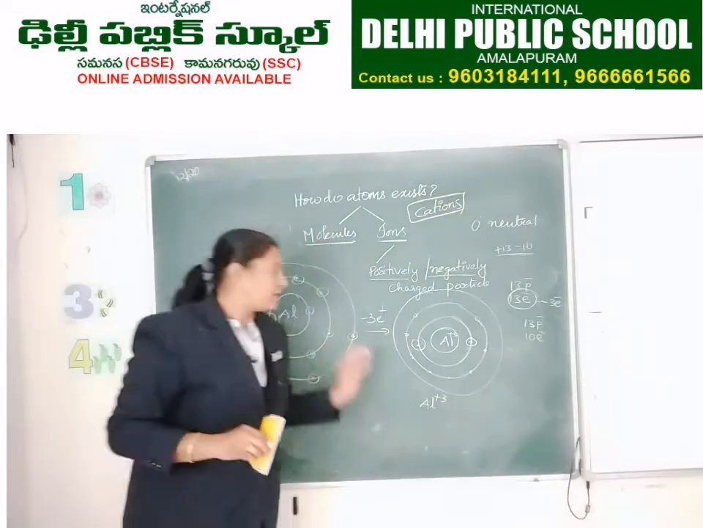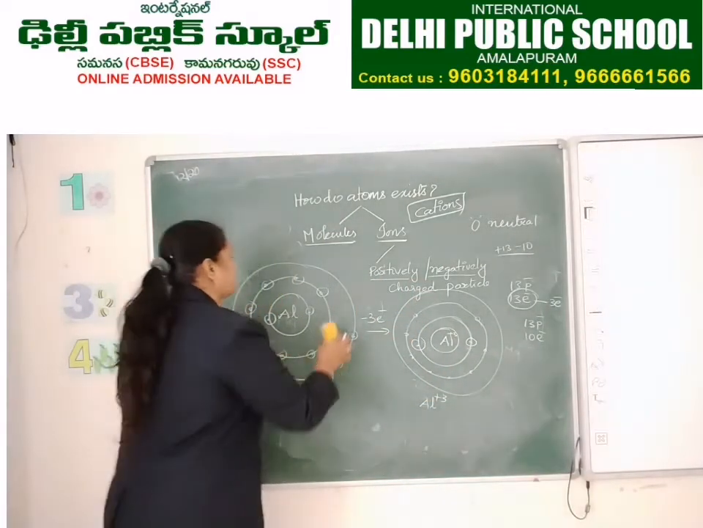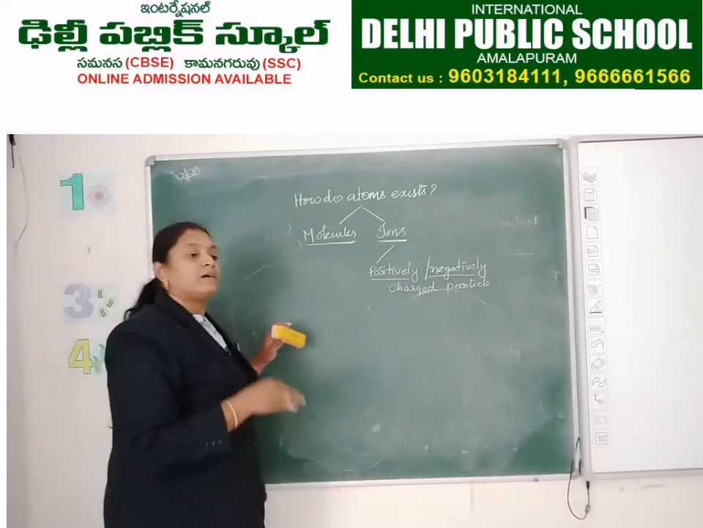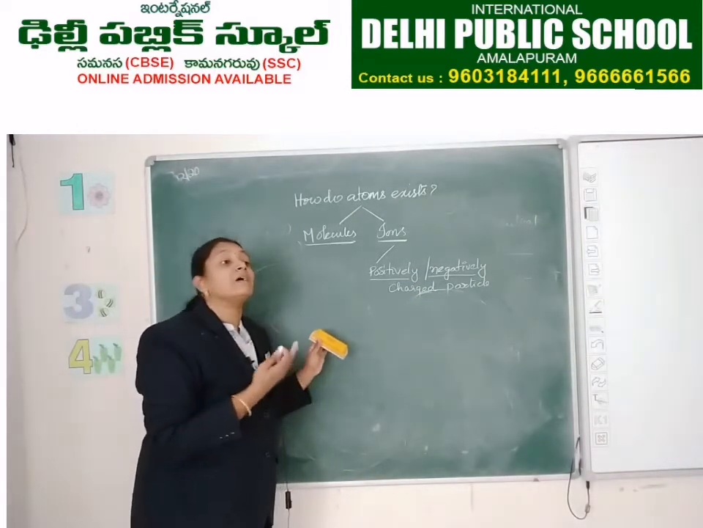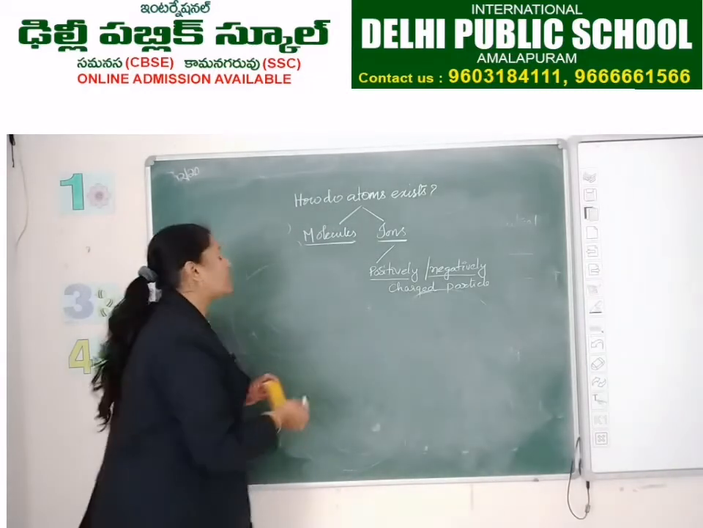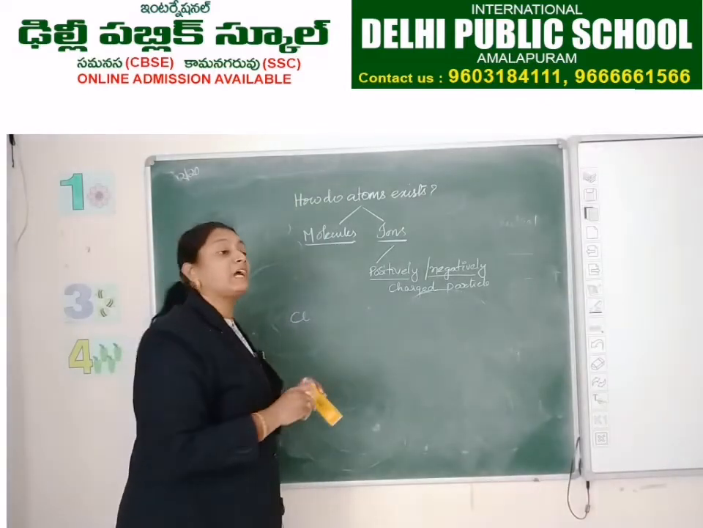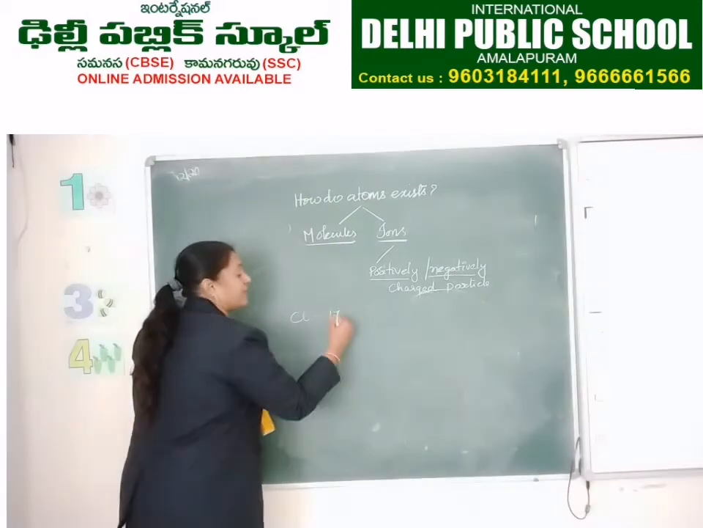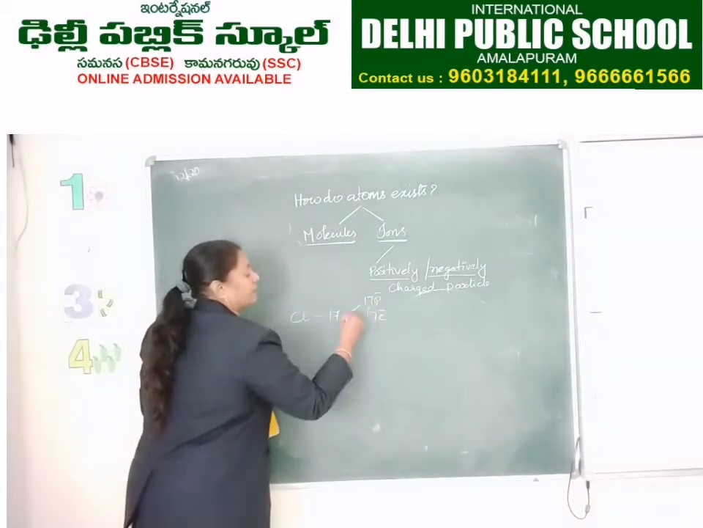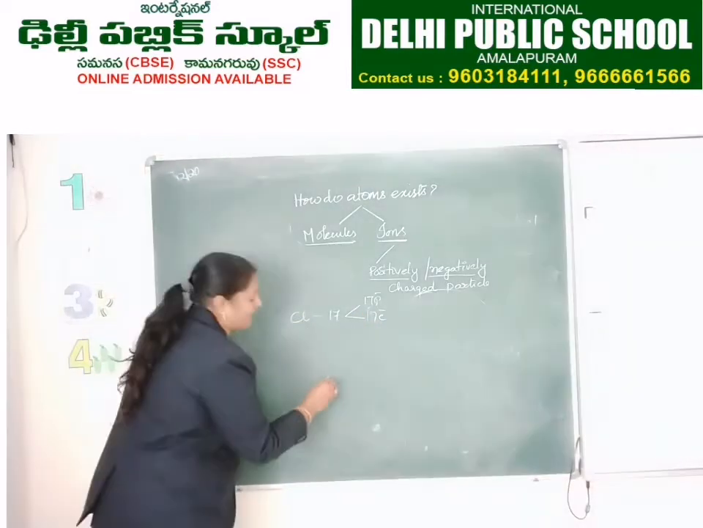Okay. Now let us see negatively charged ions. Negatively charged ions have to gain electrons from some other atom. So let us take the example of chlorine. How many electrons are there for chlorine? 17. Atomic number 17, 17 protons, 17 electrons.